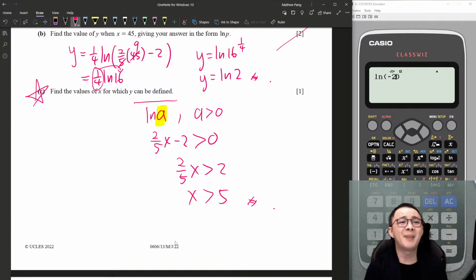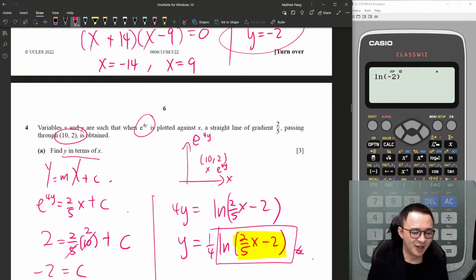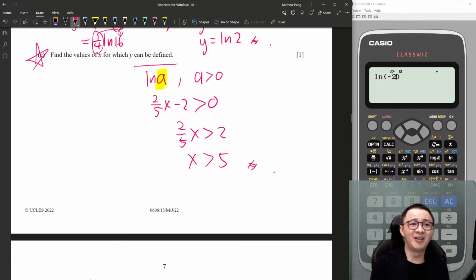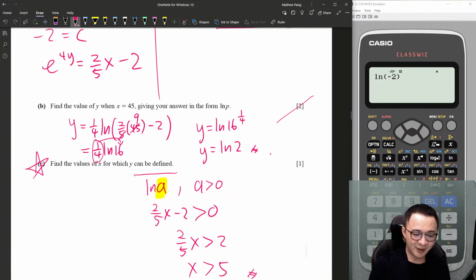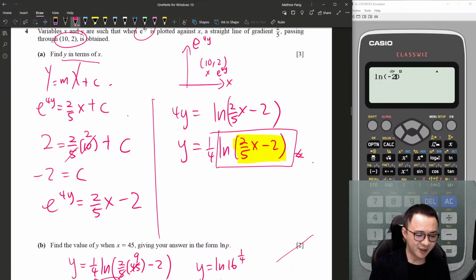Yeah, just 1 mark. So I would say this 1 mark needs you to understand quite deeply about log. If you know the log very well, this one shouldn't be too hard for you. But it's not an answer you can straight away write out, unless you are super good in log and algebra. But the whole thing is 6 marks for this kind of linear log question.